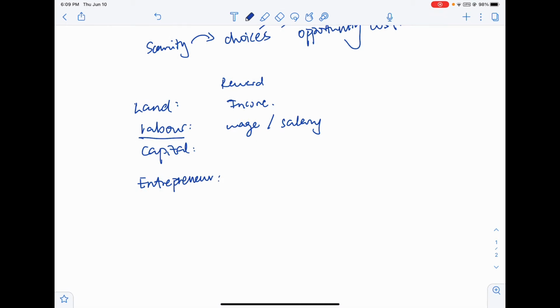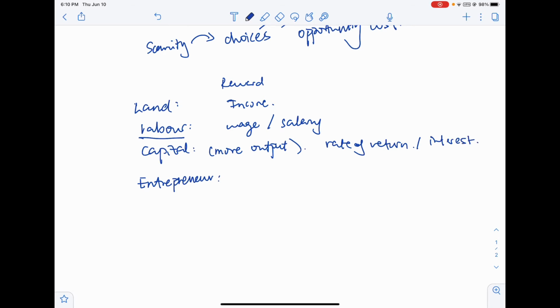It's a man-made object to help production. So capital goods help land and labor produce more output. It increases productivity and efficiency, right? So the reward for capital is the rate of return, or we can just say the interest, maybe.